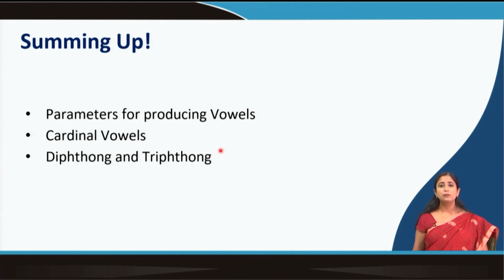If the back portion is getting more pressure, then it is a back vowel. If the pressure is more towards the front part of the tongue, then it is a front vowel. And whether the mouth is open, half closed, half open, or closed, depending on that also the vowel quality will change. We combine all these together to produce different types of vowels.